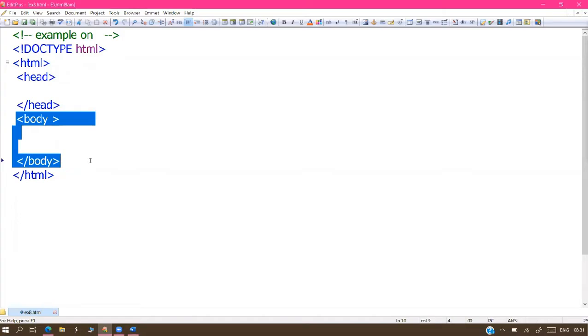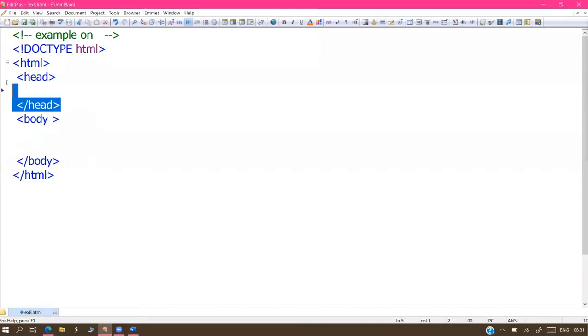So without the head section, we can write the body section. Without the body section, we can write the head section. Both are possible. Without head, body is possible; without body, head is also possible; with both possible, without both is also possible. No rules and regulations, because HTML is the freedom of code. Even if you skip any of the parts or lines, we never get any errors, because inbuilt error handling is available in HTML.